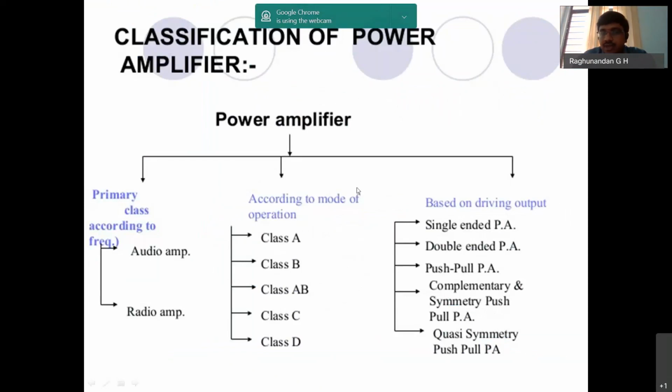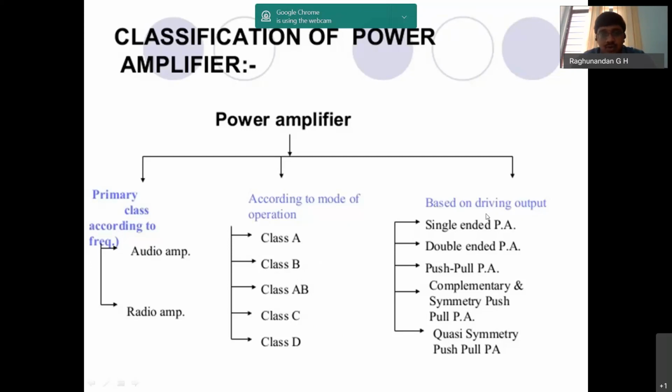In mode of operation, we have five types: class A, class B, class AB, class C, class D. These are the different types of operation. These modes are based upon the position of the operating point in the VI characteristics. Based on that, we classify them as A, B, AB, C, D.